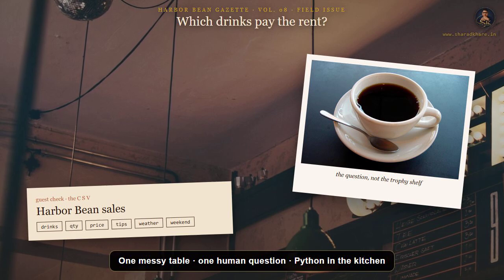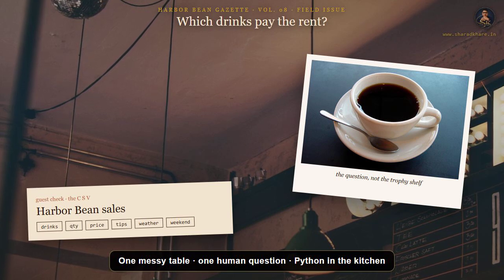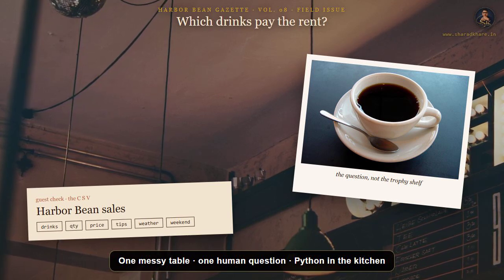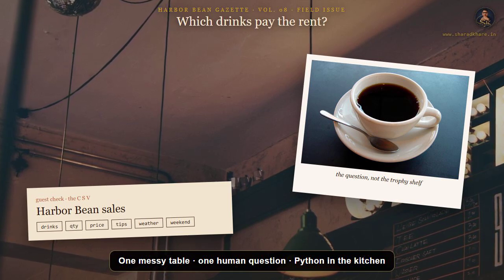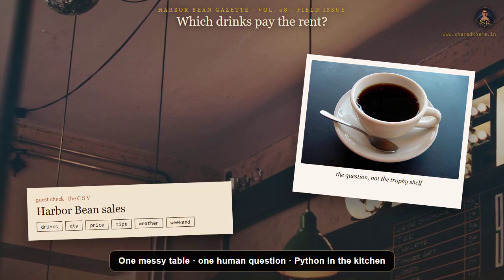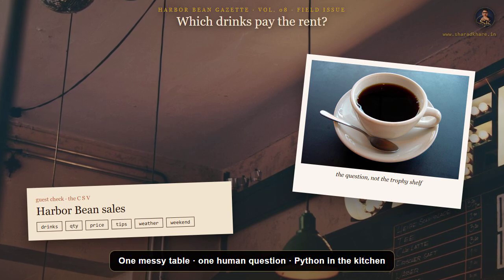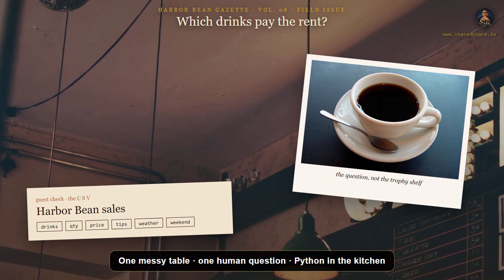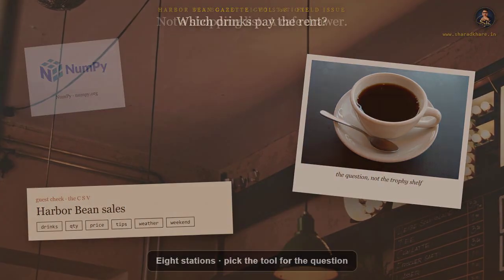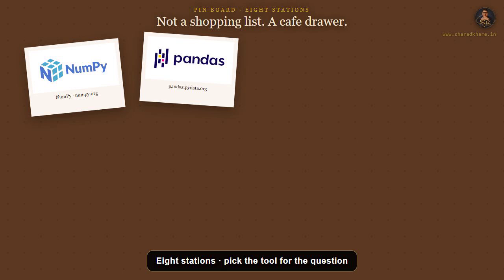Your job is not to collect library trophies. Your job is to pick the right station for each question. Today we will walk 8 Python libraries that cover almost every data analysis task you will meet this year. We will use one running example the whole way so you can see how the tools hand work to each other. And I will read the code line by line the way I would at a whiteboard if you were sitting next to me.